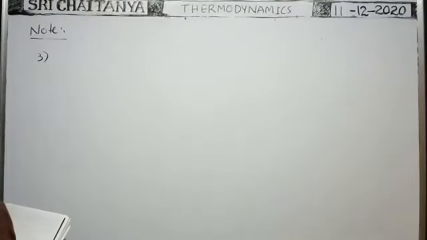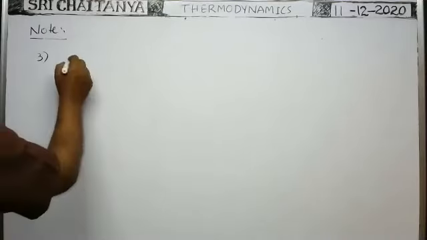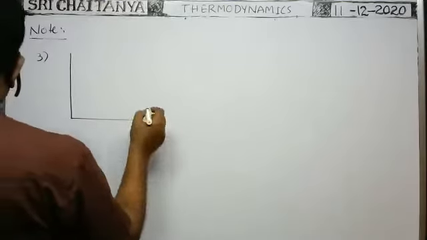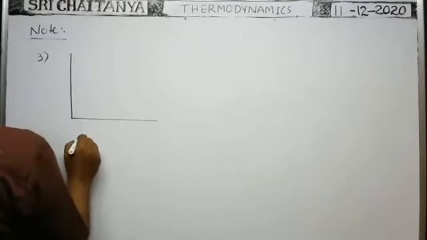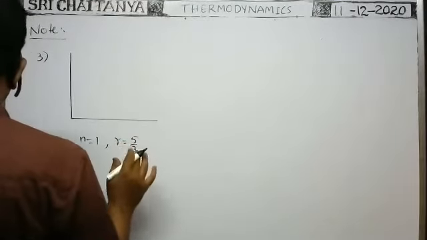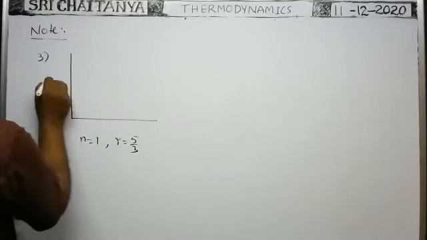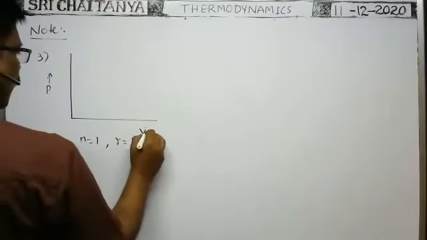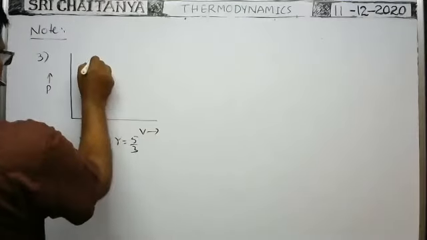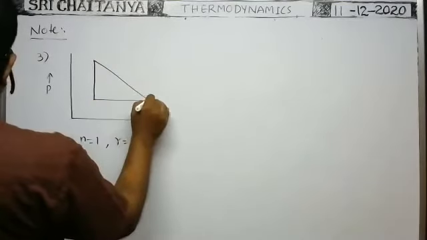One mole of ideal monatomic gas is taken round the cyclic process ABCA as shown in the figure. What is the maximum temperature attained by the gas? Here, one mole of ideal gas, so n is equal to 1, and for a monatomic gas, gamma is equal to 5/3. These are given. Pressure is taken along the y-axis and volume along the x-axis, and when they drew the graph, we obtain the graph like this.